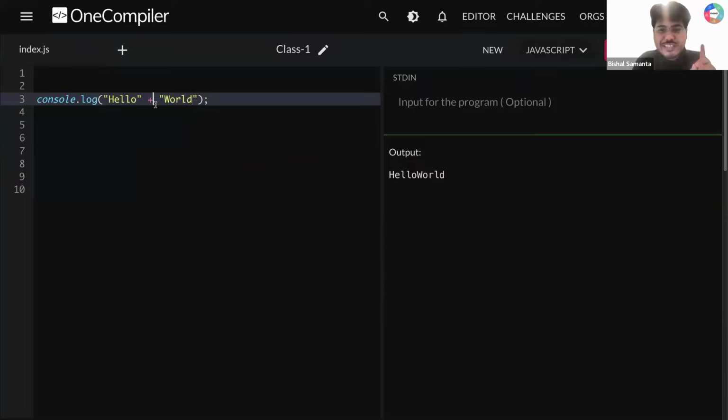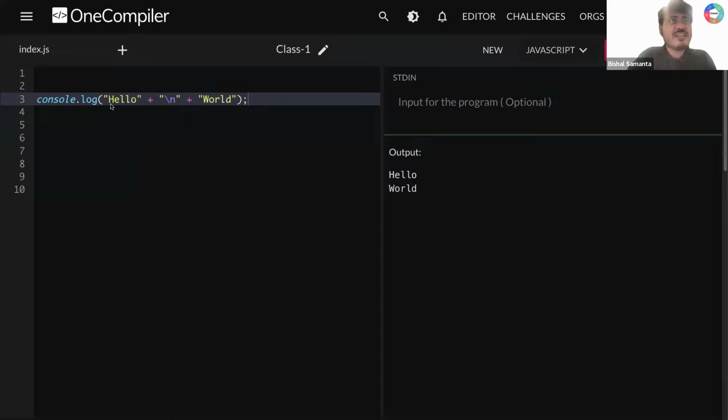Okay, now let's understand. You want to see the magic? Okay, what I'm saying here, first add hello. After that, I'm adding here one backslash and then n. After that, I'm writing plus and then world. Okay, now let's see. I need all of you. Wow, guys, everyone understood how this is working?